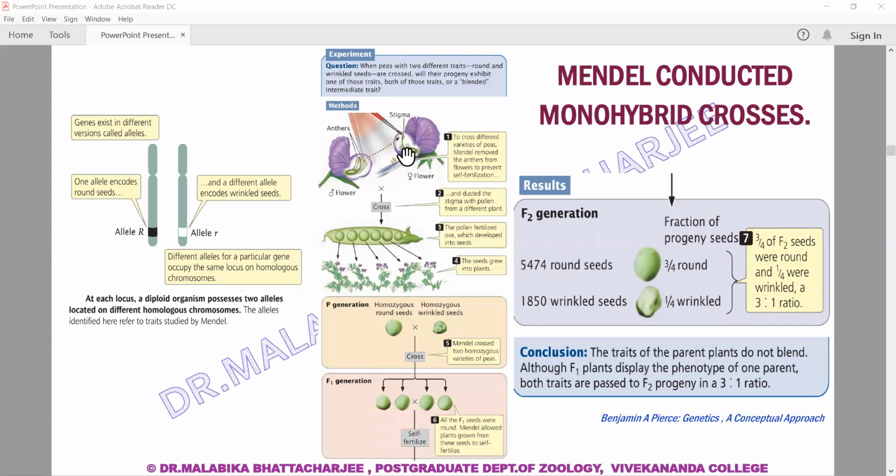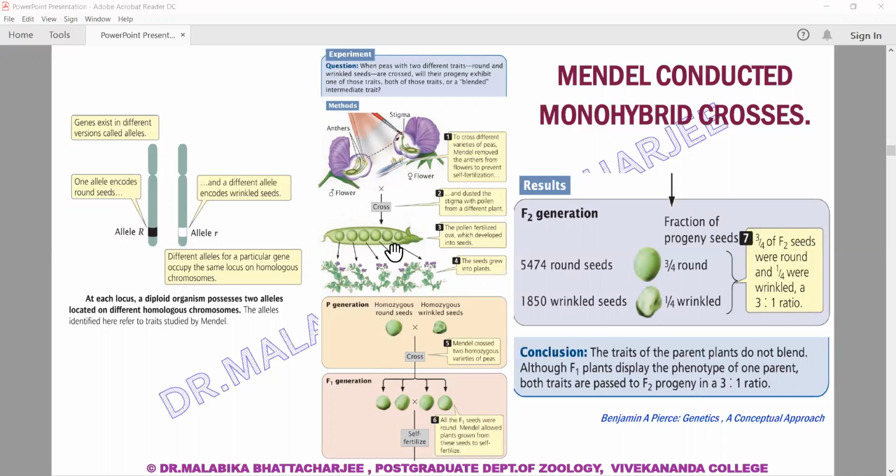So when he did crosses with the pea plants, he ensured that there should not be any self-fertilization. So he removed the anthers from the female flower and dusted the stigma with the pollens from a different flower.